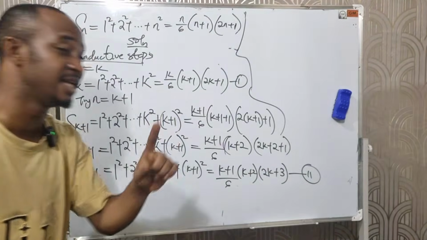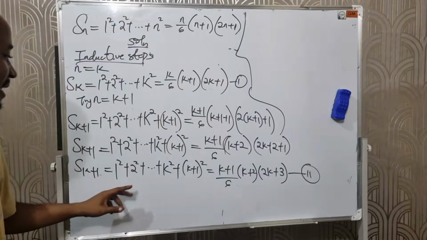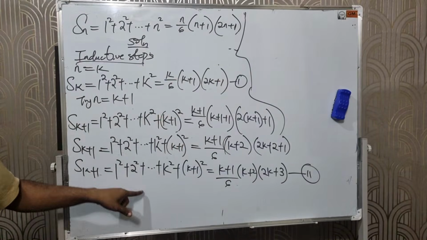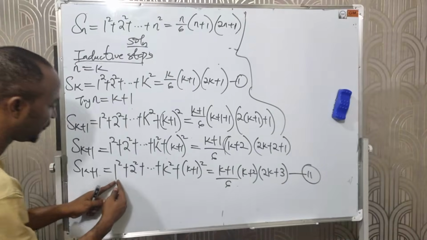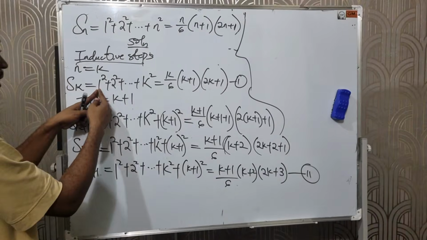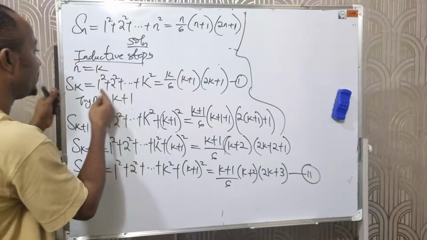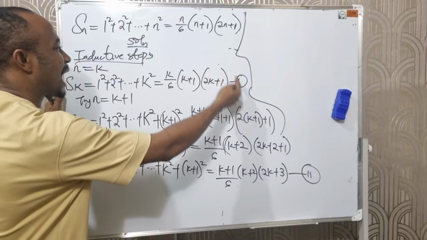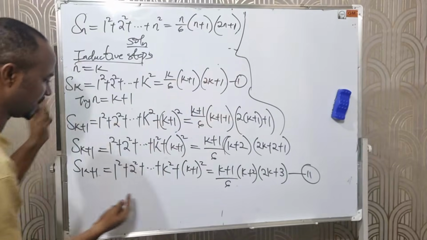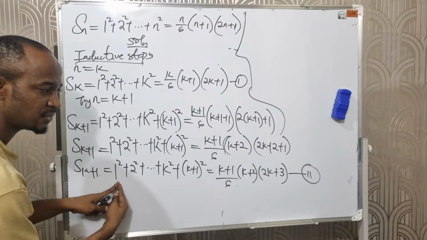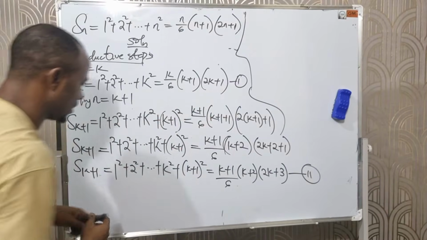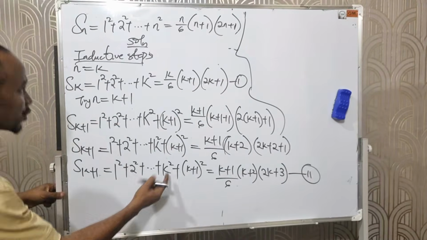Are you guys following? Now, the same thing we did for the first equation will be repeated here. I'm going to put equation 1 into equation 2. Meaning that from 1 squared to k squared is the same thing as from 1 squared to k squared, and from here to here is equal to this. Since this is equal to this, I can replace this with this expression here. So put equation 1 into equation 2. I'm going to replace from 1 squared to k squared with this.